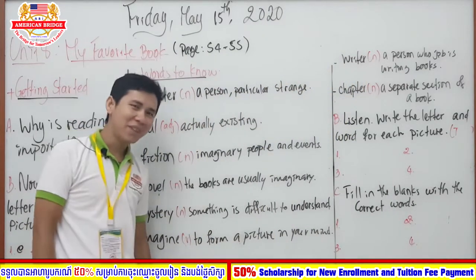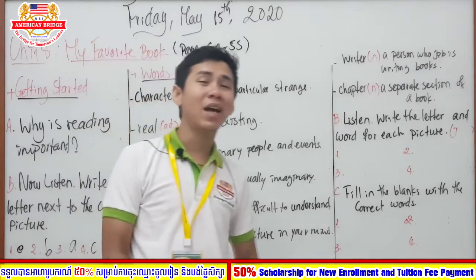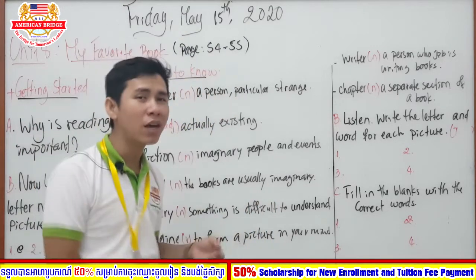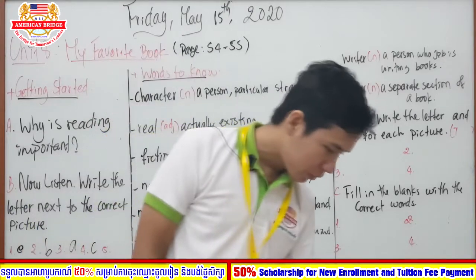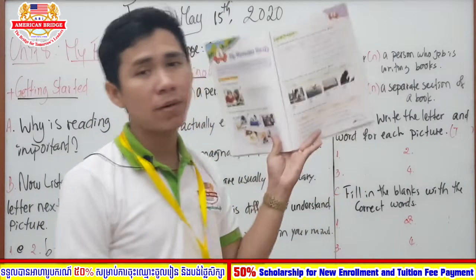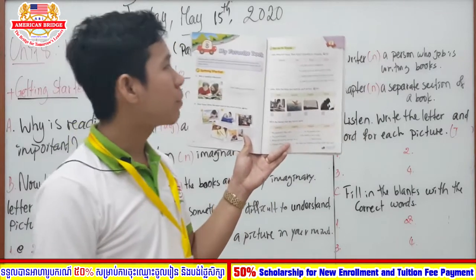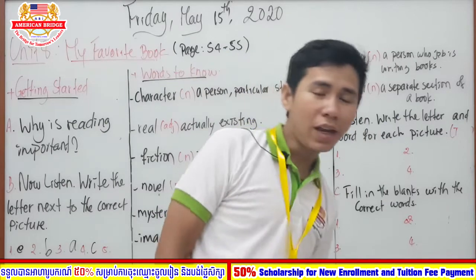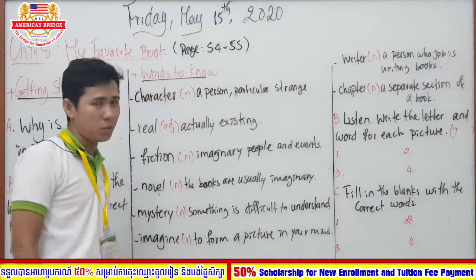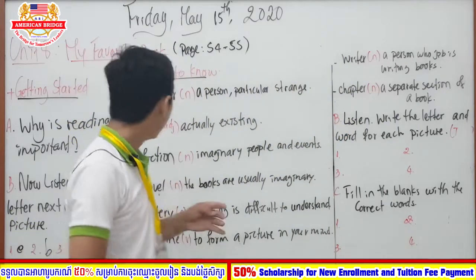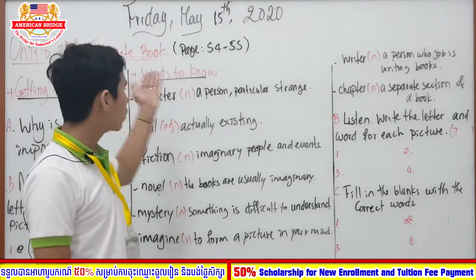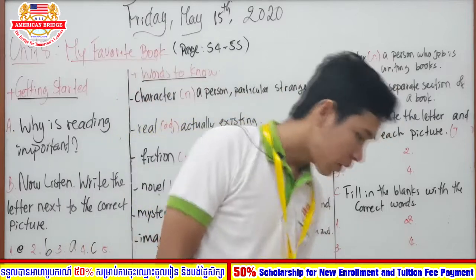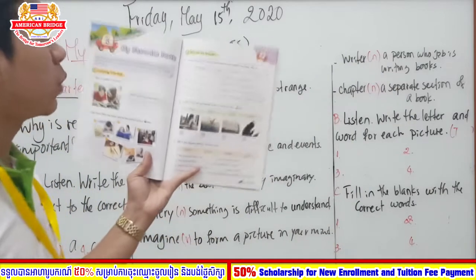Alright, so after we finish our session B with listening and checking, now, everybody, let's open your book and look at page 55 all together. On page 55, we are going to learn about vocabulary. Here we are focusing on words to know. We are going to know each word, okay? And the words to know consist of 3 sections, section A, B, C as well, okay? So let's look at the words to know all together.